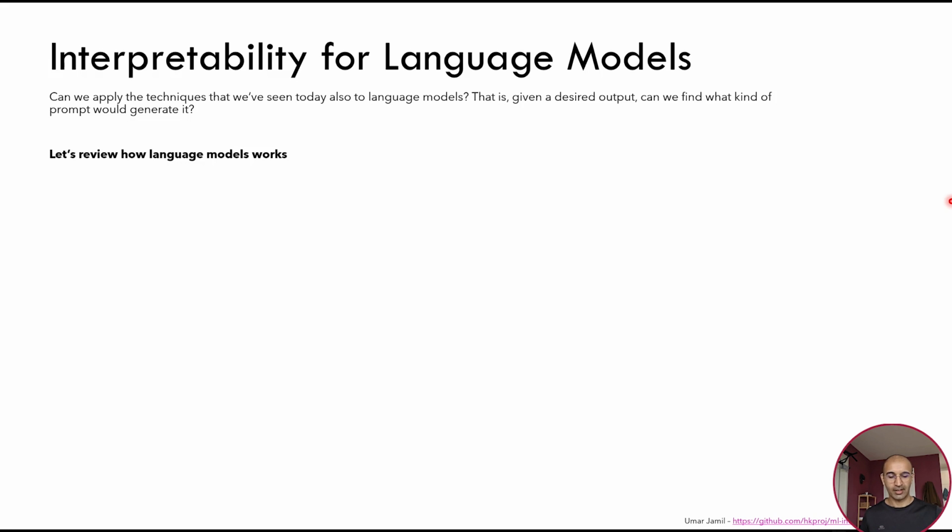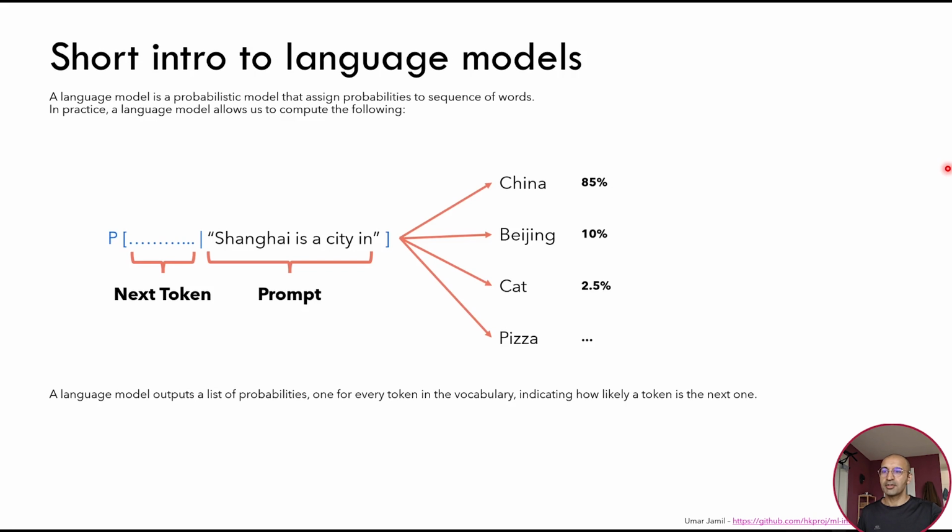First, let's review how language models work. A language model, as you know, is a probabilistic model that assigns probabilities to sequences of tokens. For example, imagine that the input to the language model is "Shanghai is a city in China." The model will tell us what is the probability of the next token being China, or being Beijing, or being cat, or being pizza, or being whatever token is present in our vocabulary.